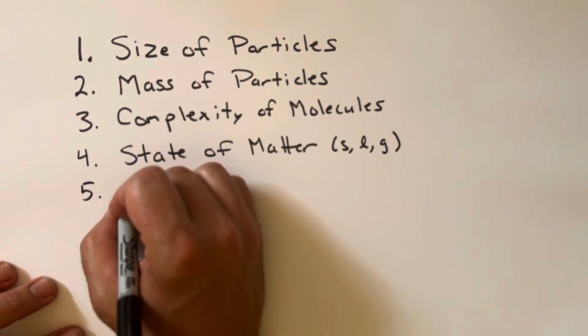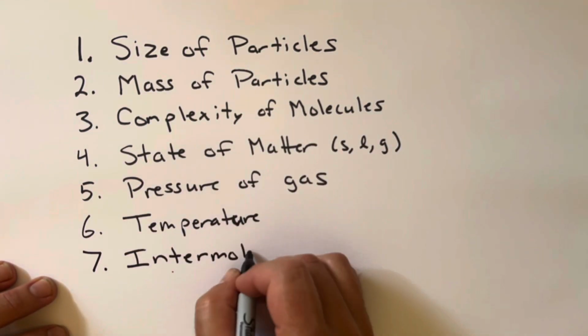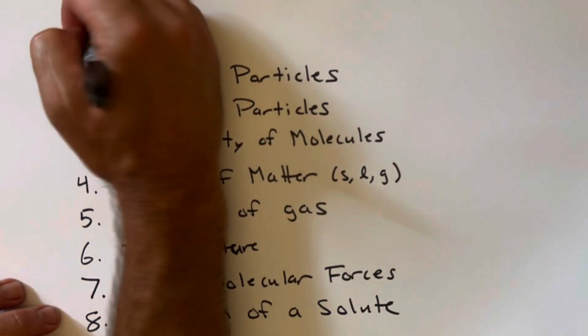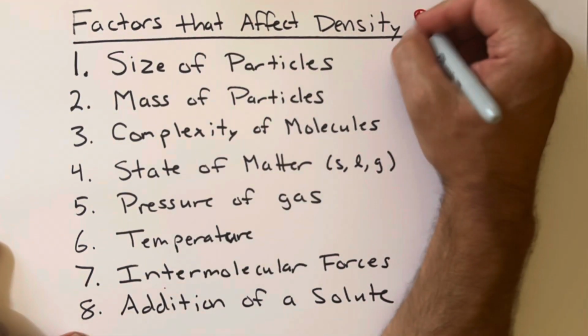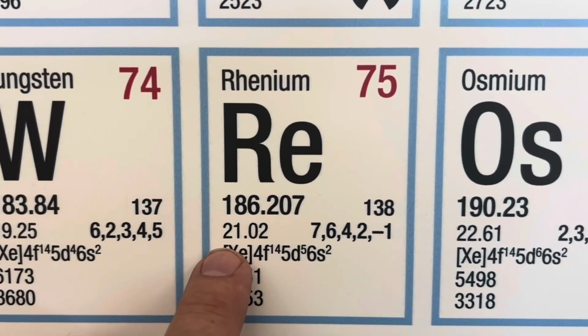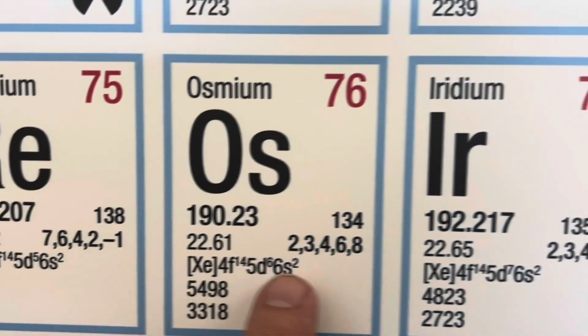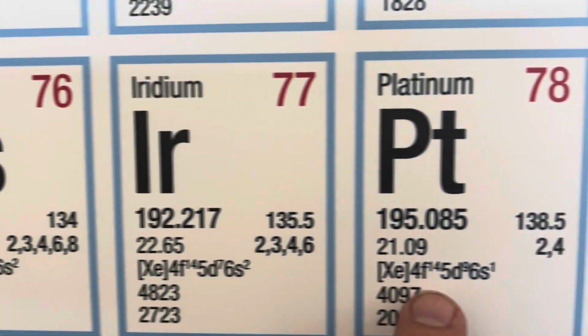of the particles, the complexity of the molecules, the state of matter, the pressure, the temperature, intermolecular forces, and the addition of a solute. Every pure substance has its own unique density based on these factors, which dictate how many atoms or molecules can actually fit inside our little boxes. And of course, for many substances, you can look up their densities on, say, the periodic table or Google. But what if you find yourself in chemistry class and you need to determine the density of a substance? Coming up, we'll look at how to find the density of a substance with a lot of accuracy so that you can get an A on your chemistry lab.